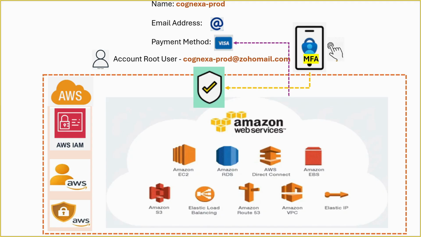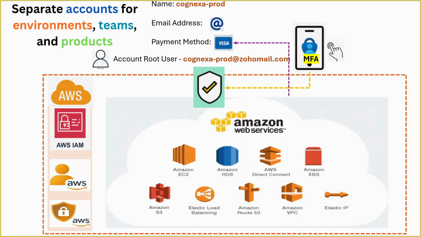The only identity that has unrestricted access from the beginning is the account root user. For every IAM user, group, or role, permissions must be explicitly granted through IAM policies. Now, organizations create multiple AWS accounts not only for different environments such as development, SIT, UAT, and production, but also for different teams, business units, projects, or even entirely different products. This separation helps improve security, governance, billing, and operational management.